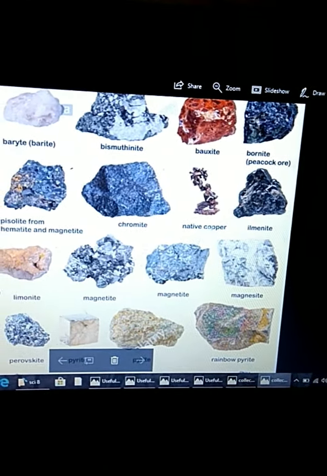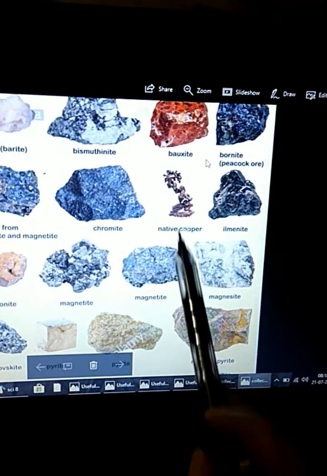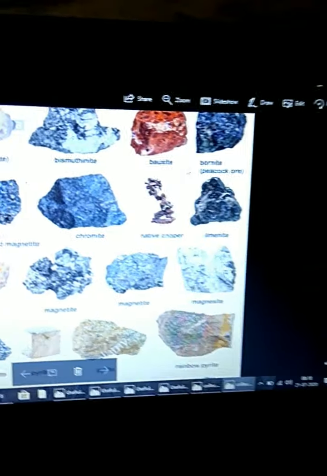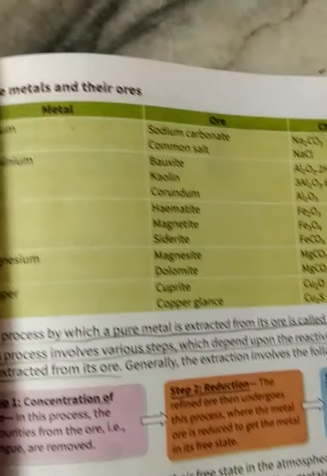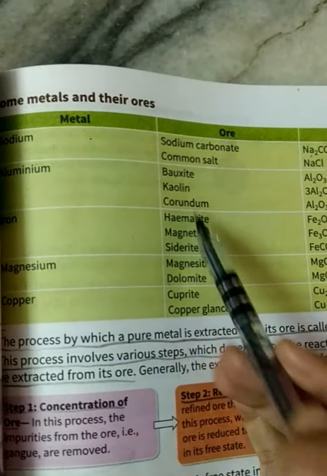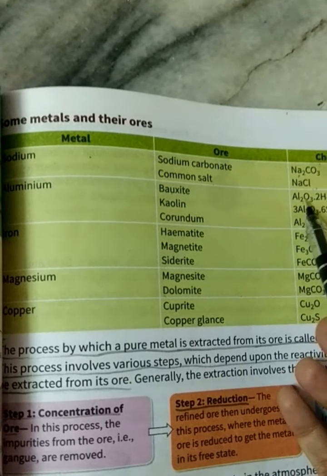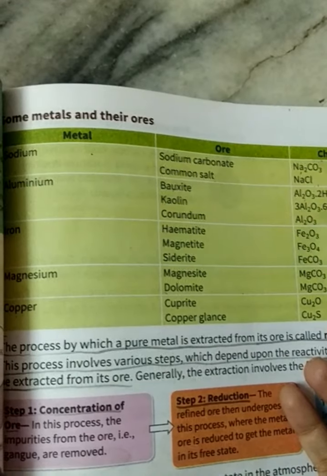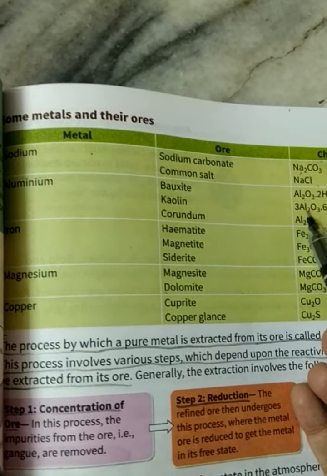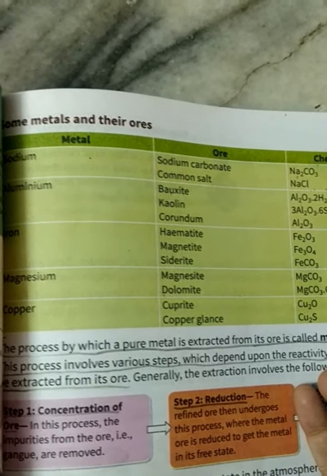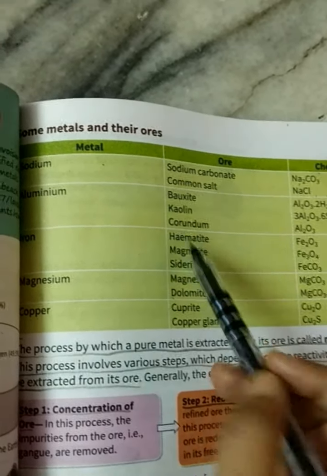See, here is bauxite, aluminum is taken out from this. Kaolin or corundum. These are the chemical formulas: Al2O3·2H2O and Al2O3·6SiO2·2H2O.